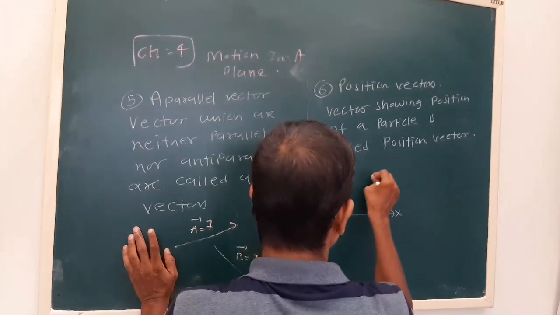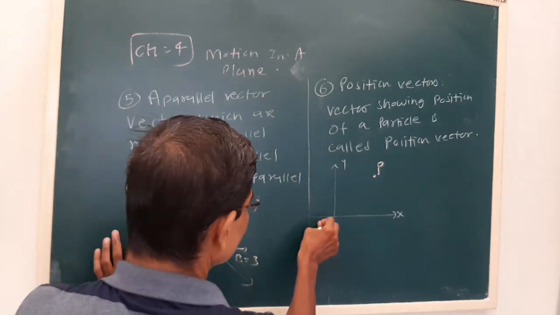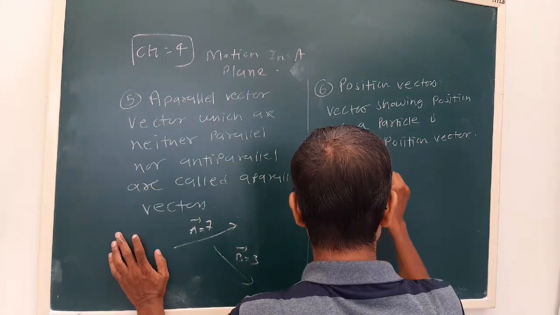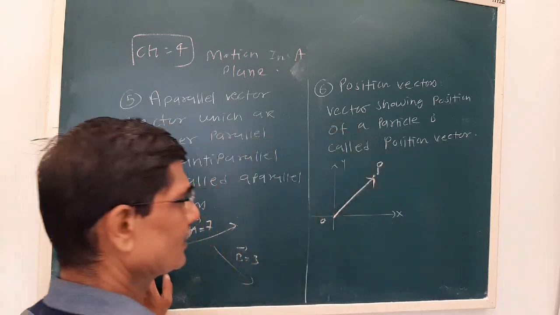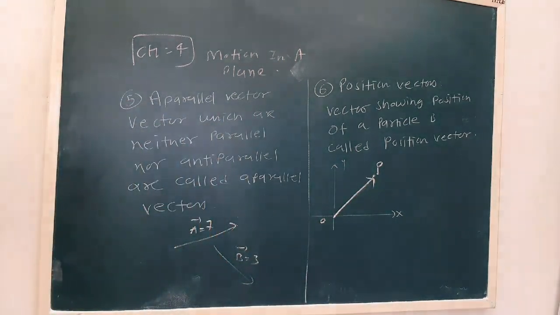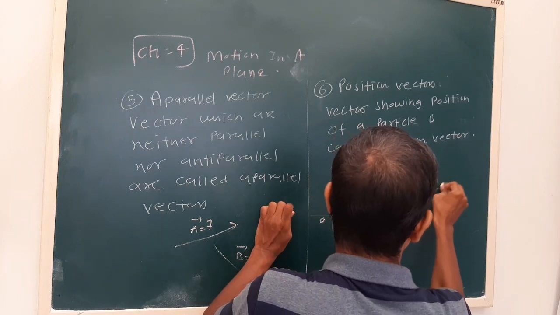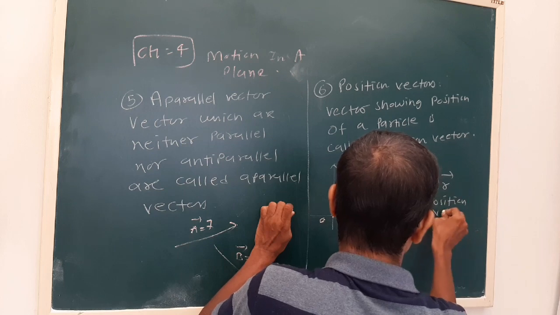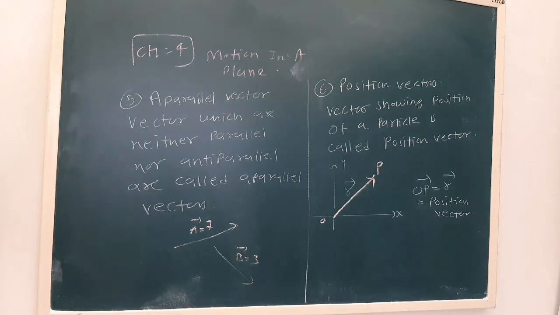Now let us say P is a particle. Now O is our origin or a reference point. So see, this OP is a vector connecting point O, the origin, and particle P. See, the position vector is generally called R. Okay, so this is about position vector.